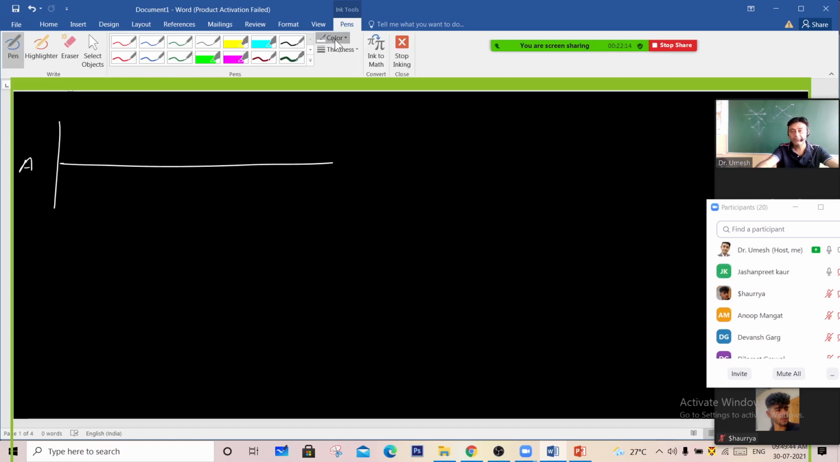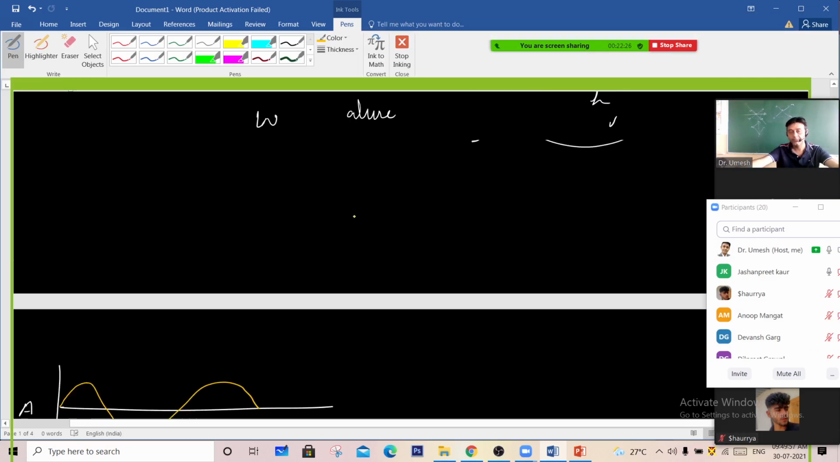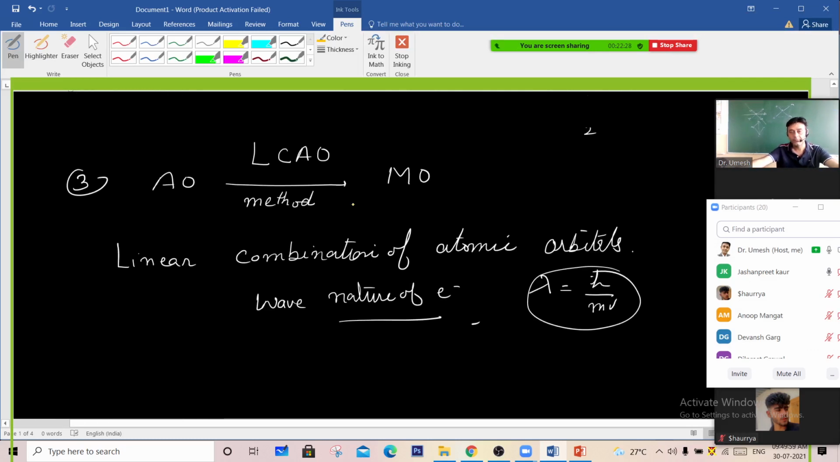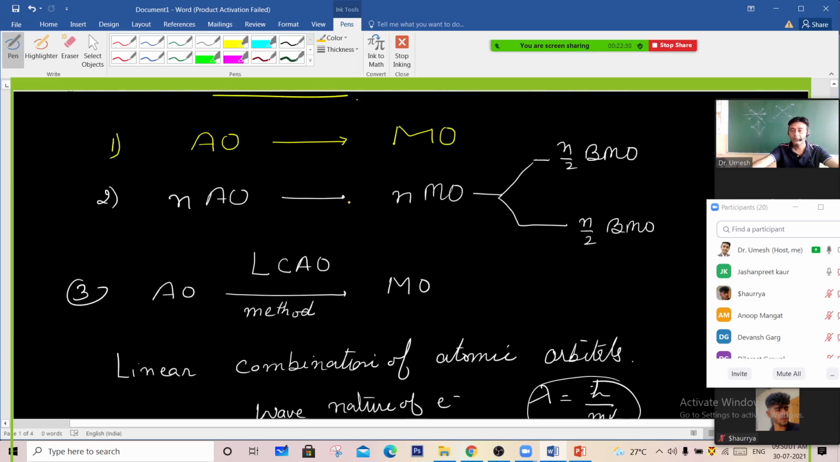Atom A. Yes, please. Sir, according to the theory, n number of orbitals combine to form n number of molecular orbitals. Half of them are bonding and the rest are anti-bonding molecular orbitals.